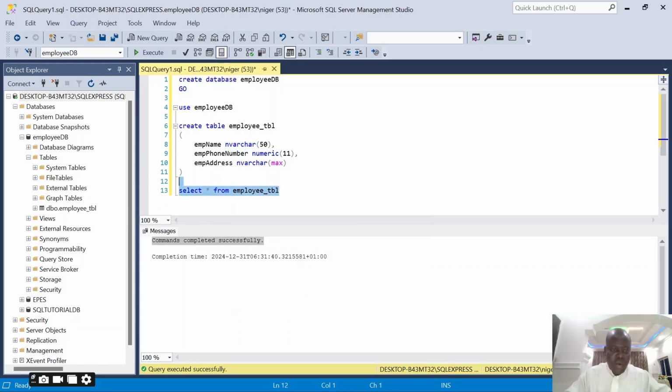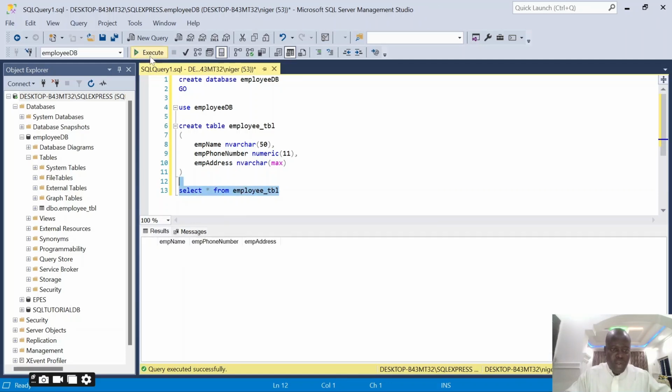And then once I run this, it's going to retrieve all the information that I have in that table. Unfortunately, we've not added any records, so it's showing us empty. You can see the fields employee name, employee phone number, and employee address, but without any record because we've not added any record to it. There are ways you can retrieve with this select statement, a specific record or specific column you want, but this is not going to be covered in this video.